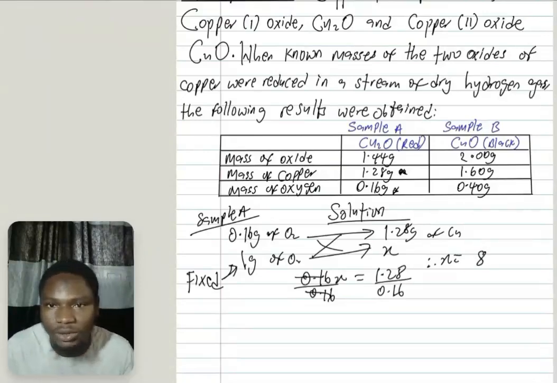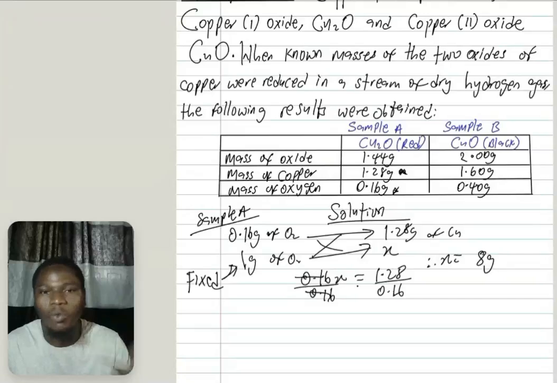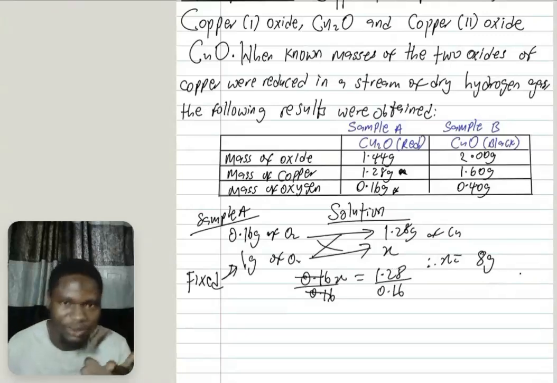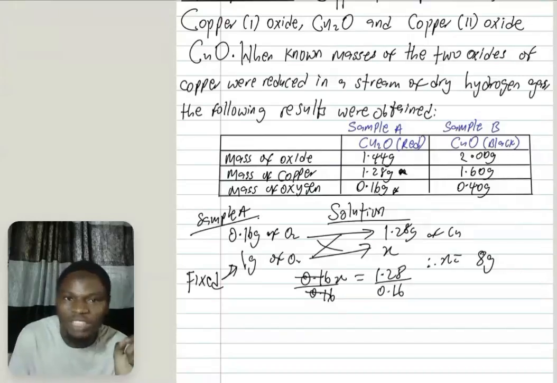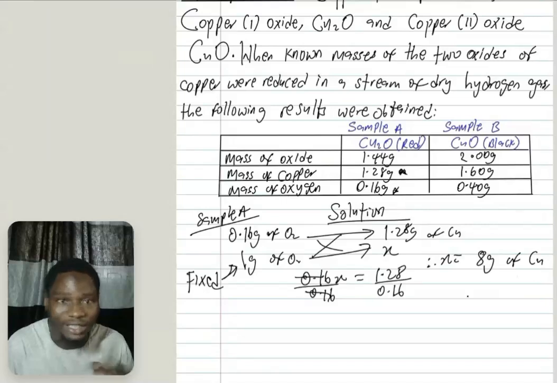Now, pay attention. The reason I told you to take the one with the smallest mass as the fixed mass is that if you had taken the other one, you'd have been getting 0.16 over 1.28, which gives about 0.125. You will now be dealing with decimals, and you can fall into error. So the best is to take the one with the smallest mass as the fixed mass. Good. That's it for sample A. I have 8 grams of copper in sample A.